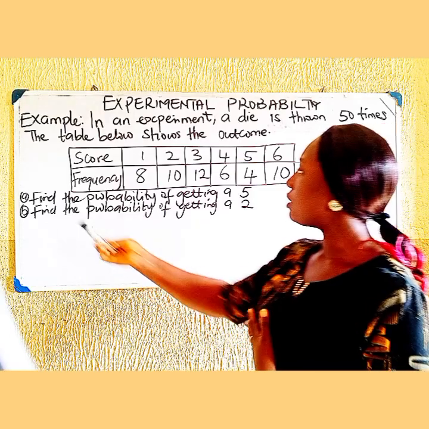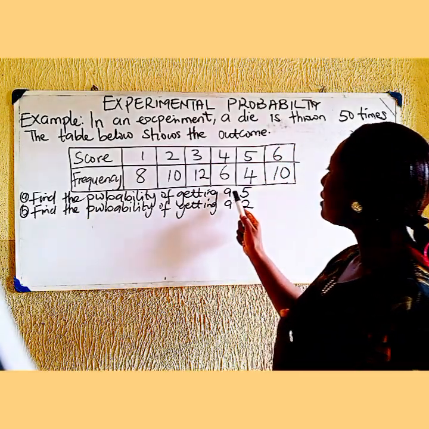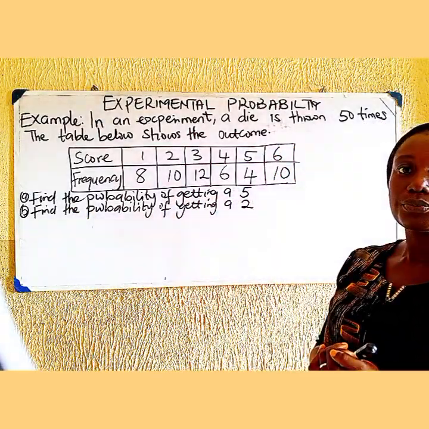Now the question says, find the probability of getting a 5.